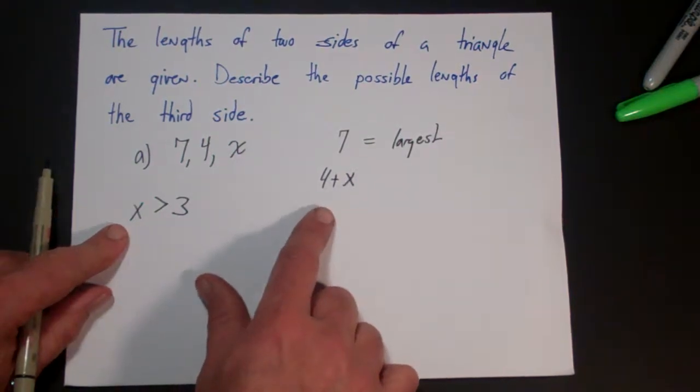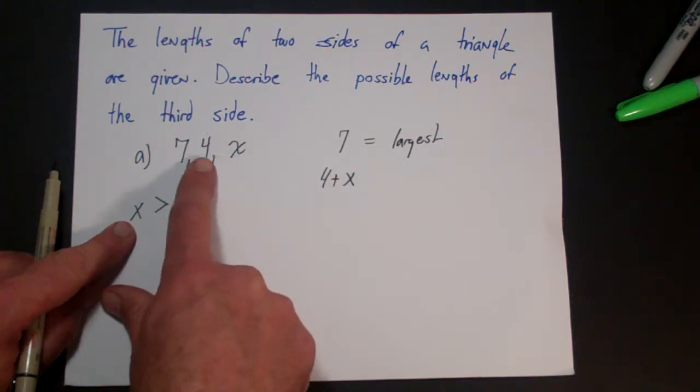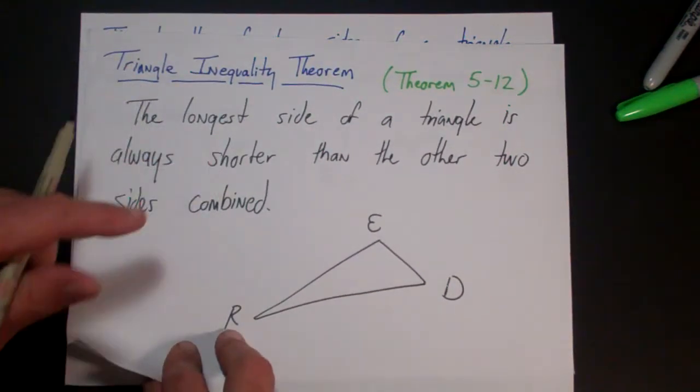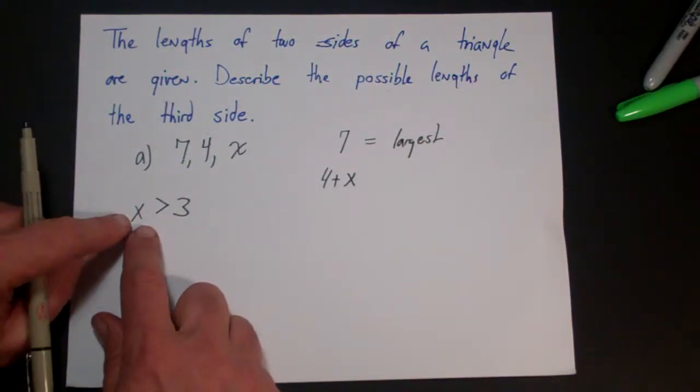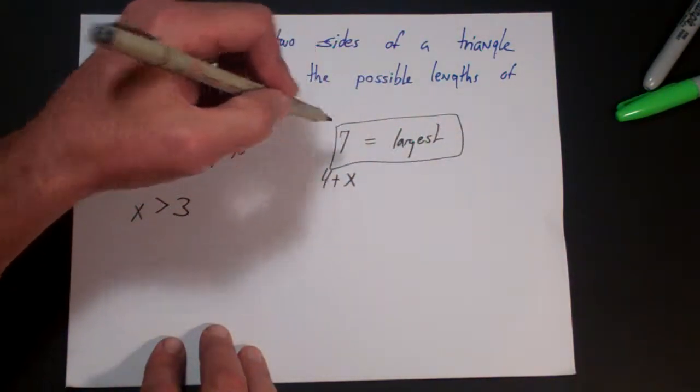Let's think about that. If x is 3, it would be 4 plus 3 is 7, and 7 would be equal, but remember the triangle inequality theorem says the longest side has to be shorter than the other two combined. So it could be a number which is larger than 3 if 7 is the largest.